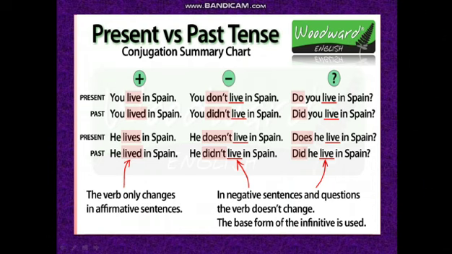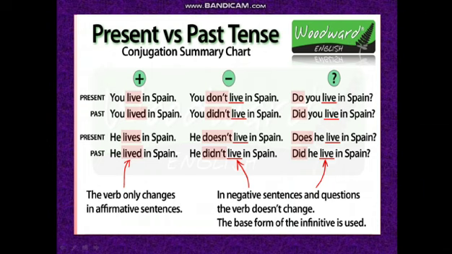Now to make an interrogative sentence: do you live in Spain? And in past tense, did you live in Spain? The live will remain as it is. Only do and did will change, as in the negative form. But in negative you are adding not, while in making a question you will not add not.